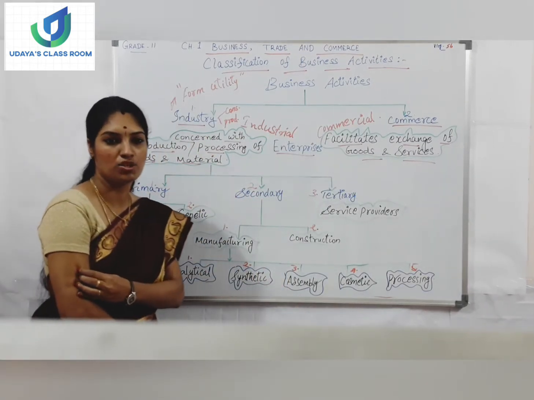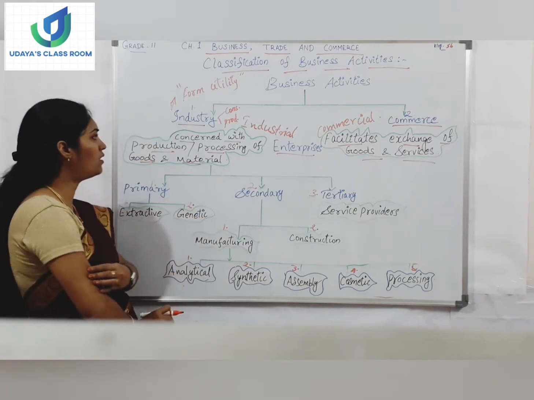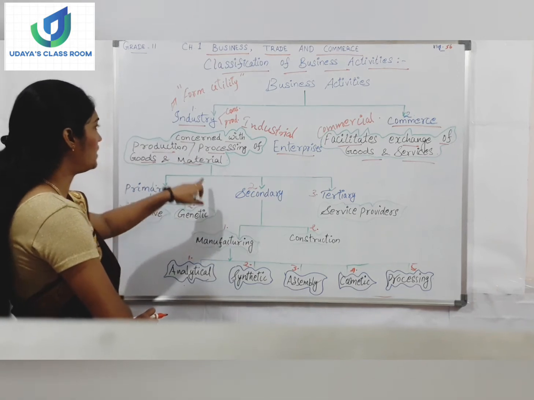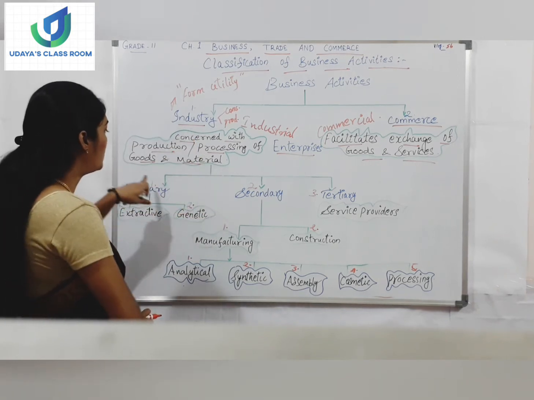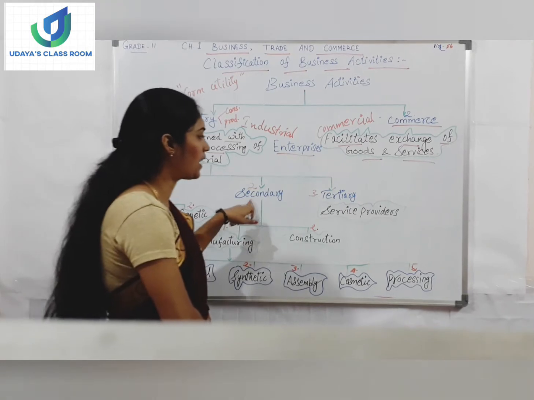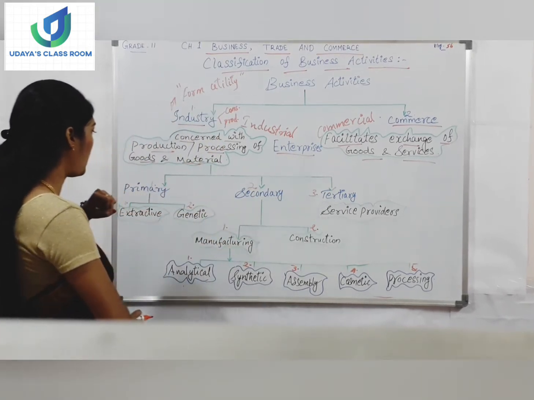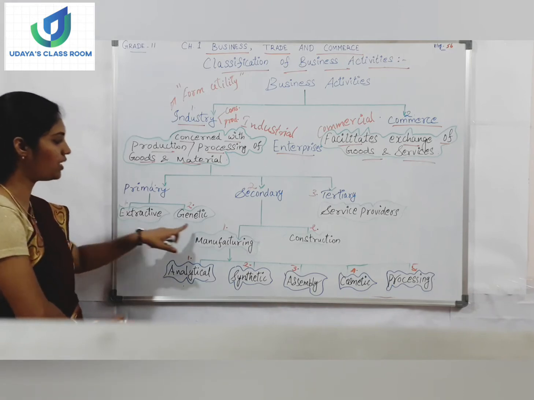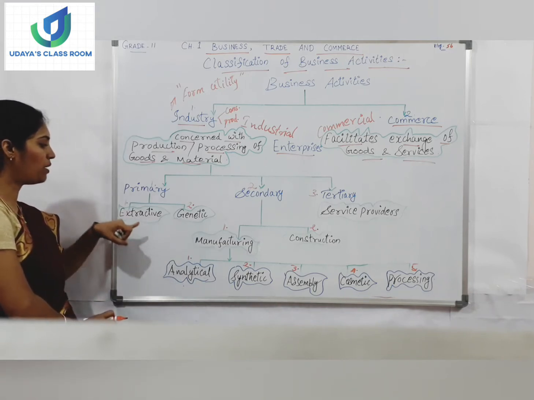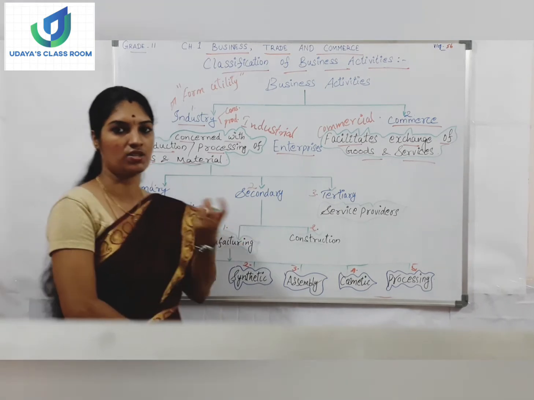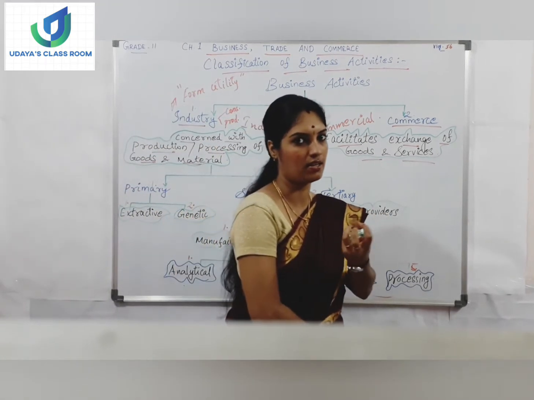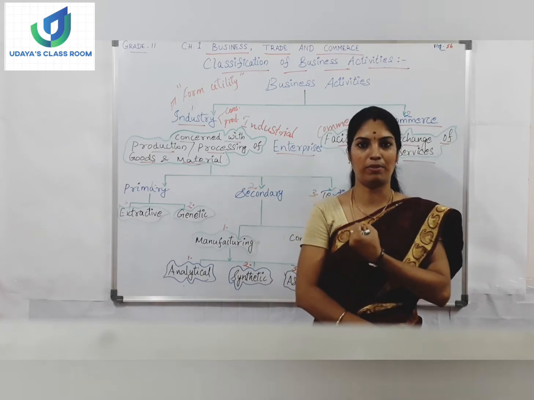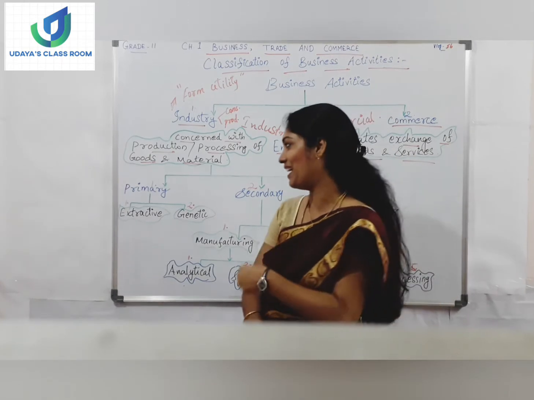So coming to the next point, I have almost explained all the points about industry. Now we will see the classification of industry. Number 1 primary, number 2 secondary, number 3 tertiary, I told you, right? The primary industry can be classified into extractive industry and genetic industry. What do you mean by extractive industry? Extraction means we extract juices from orange, grapes, like that. So like that we can understand.